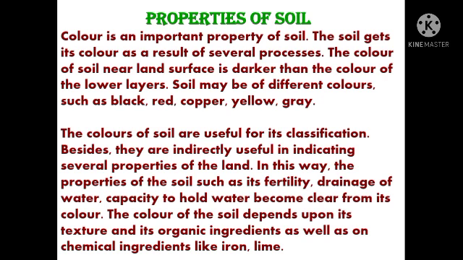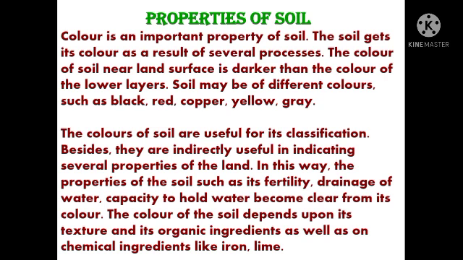Soil may be of different colors such as black, red, copper, yellow, grey. So students, color is an important property of soil. And how does soil get its color? The soil gets its color as a result of several processes. Various processes occur, like weathering of rocks or other processes which give color to the soil.